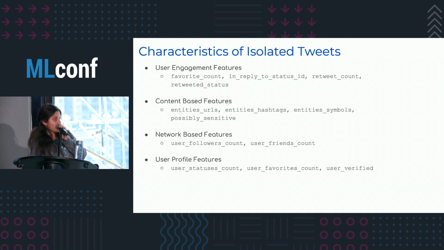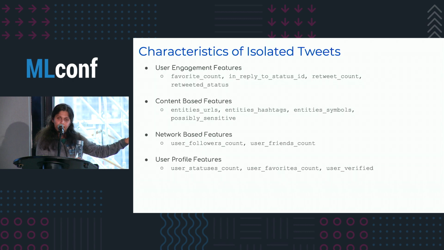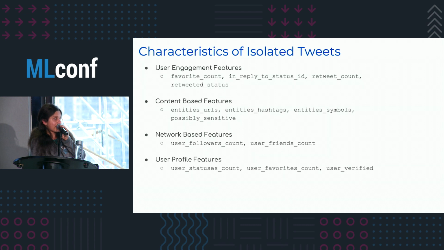It turns out that most of the accounts that publish this type of content have a very high friends count. They ended up following a lot more people than the number of followers they had. So this was one of the more predictive features that we had.